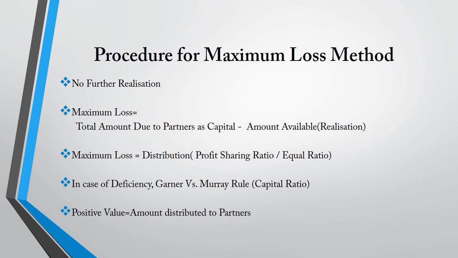The positive value on capital account of partners would now be equal to the amount of cash available for distribution. Opening balance of capital would be the amount of capital as reduced by the amount already paid. The same process has to be applied in the case of subsequent realization. When all the realization has been distributed, the unpaid balance of capital will represent loss on realization.